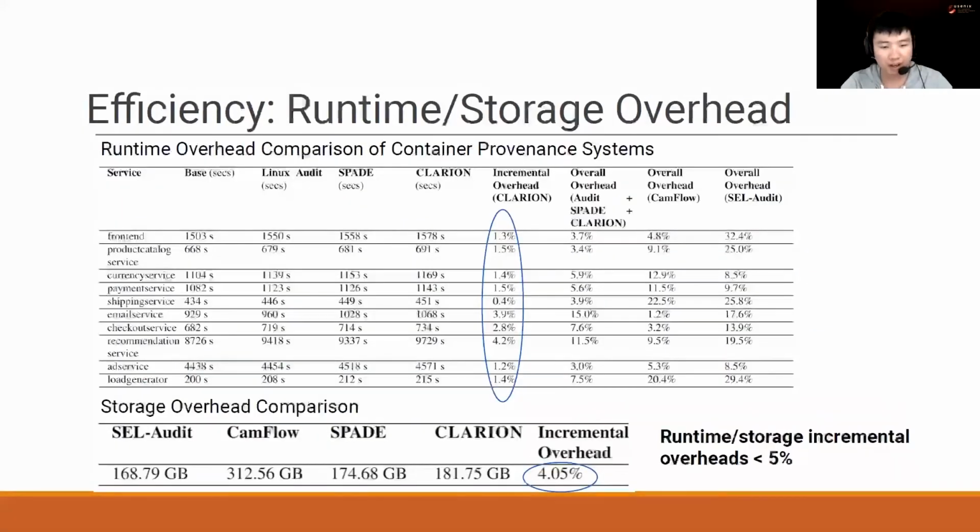The last part of the evaluation is about efficiency. We use a microservice benchmark called Google Boutique as the workload during the evaluation. The results show that the overhead added by CLARION is less than 5% in both runtime overhead and storage overhead, which we believe is acceptable.